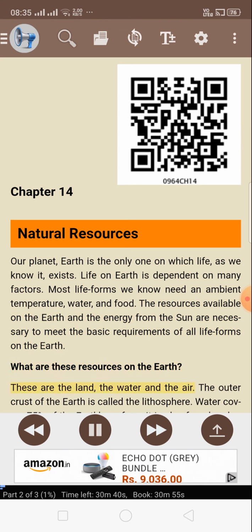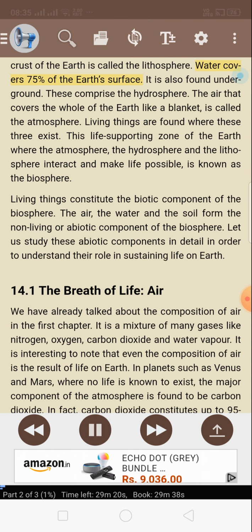What are these resources on the Earth? These are the land, the water, and the air. The outer crust of the Earth is called the lithosphere. Water covers 75% of the Earth's surface. It is also found underground. These comprise the hydrosphere. The air that covers the whole of the Earth like a blanket is called the atmosphere. Living things are found where these three exist.